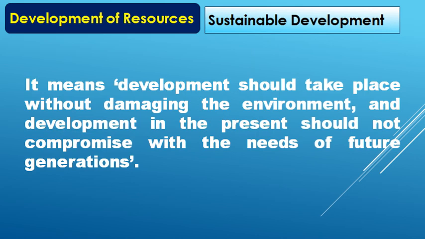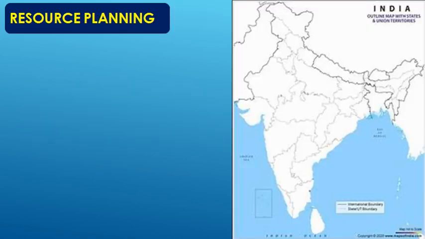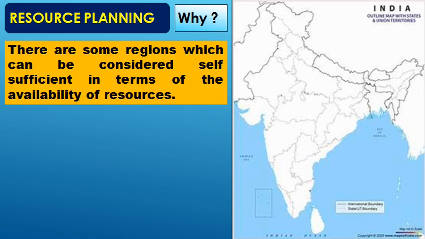So, it means development should take place without damaging the environment, and development in the present should not compromise with the needs of the future generations. For that, we require resource planning. Now, why do we need resource planning? We need resource planning because there are some regions which have a sufficient amount of resources.